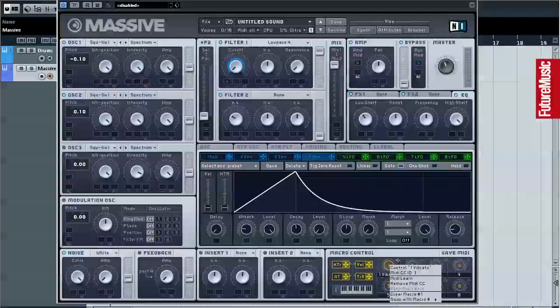Next, we'll want to be able to control the pitch. Clear macro number 1. Drag macro number 1's control handle into the modulation slots for oscillators 1 and 2's pitches, and increase the amount to 29 semitones.